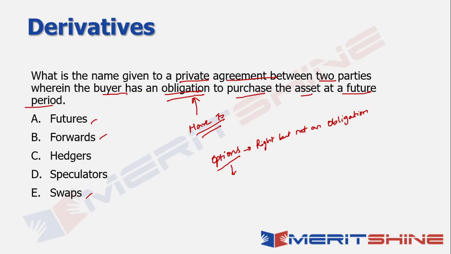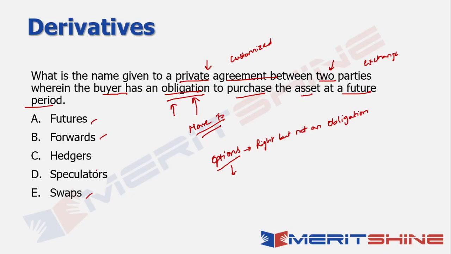That's the basic idea. Now, where's the clue here? It basically says a private agreement. So obviously, if it's a private agreement, it's going to be highly customized, right? And it's between two parties. There is no exchange involved as such over here, right? No stock exchange, nothing involved, right? And there is a very clear obligation to purchase the asset at a future period.